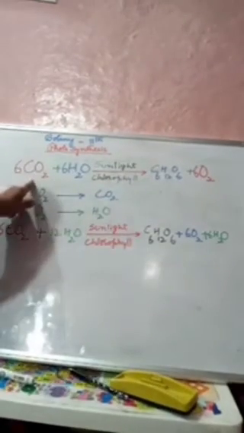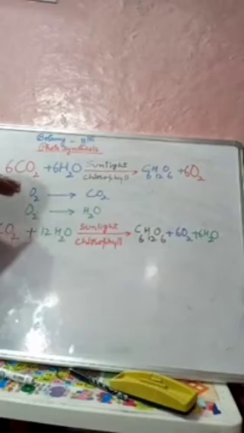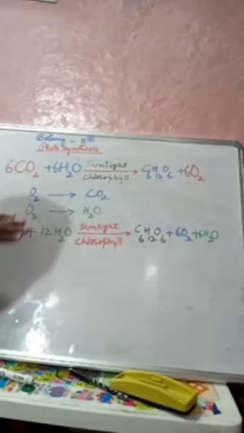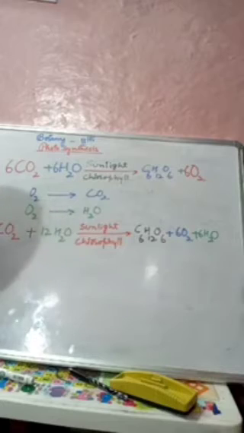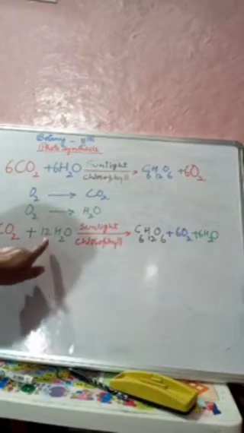From that equation we got the idea that the oxygen liberated here comes from the carbon dioxide: this C6 goes there, then 6 times oxygen remains. But now it has been experimentally confirmed that the oxygen liberated during photosynthesis comes from the water, and thus the overall reaction can be corrected like this. Where we had written 6 times water, it is actually 12 times water, and again we see that water molecules are liberated here.